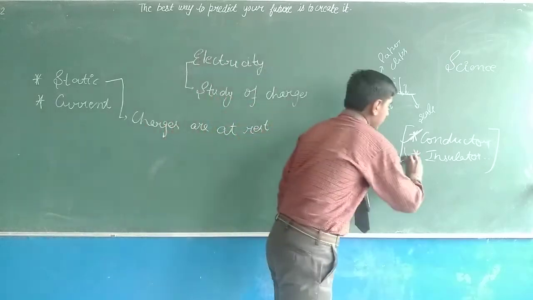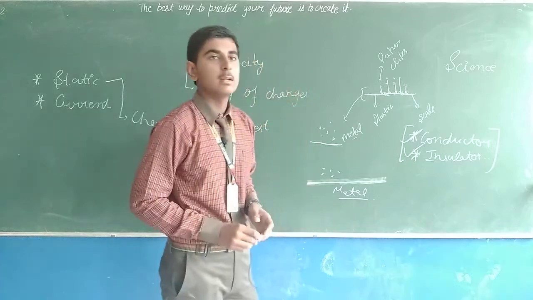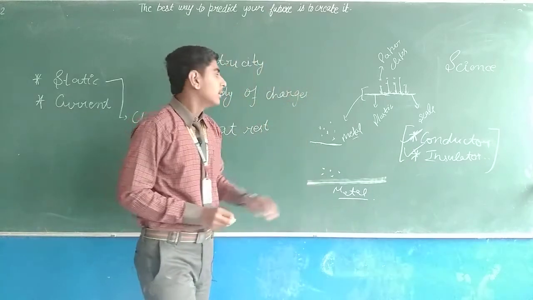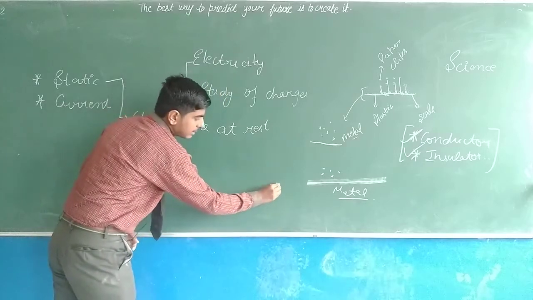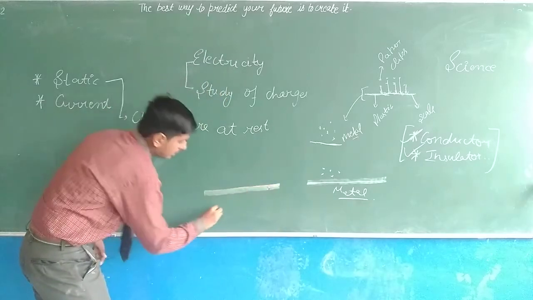The second one was insulator. So what are insulators? Insulators are the substances that do not conduct electricity. Like, take this. This is a piece of wood.